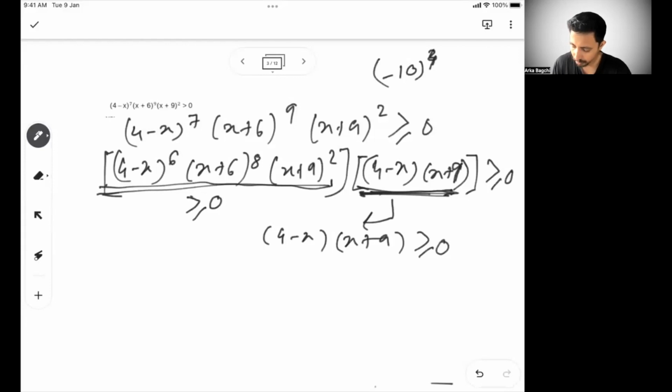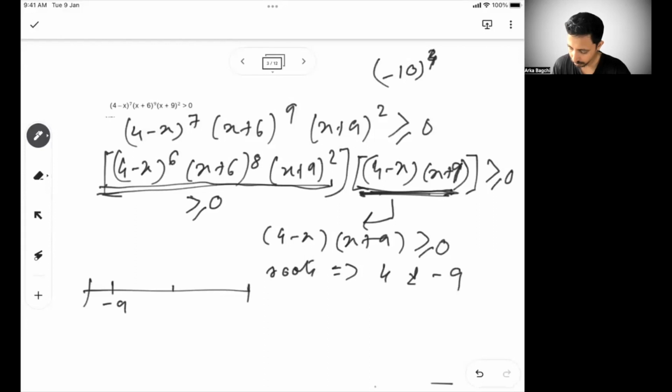So from here, what are the roots we can say? Roots are critical points. So we can say here 4 and minus 9, because these are the two values that will make it equal to 0. Again, put it in a number line. And so let's say this is minus 9, and this is a point of 0, and this is 4. So again, you have zone 1, zone 2, zone 3, three zones.